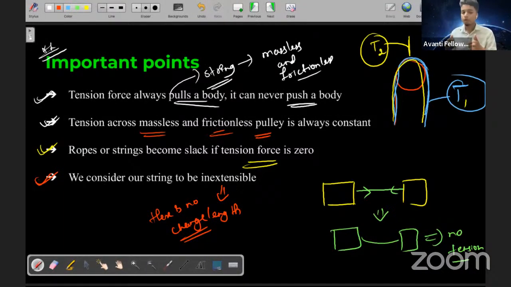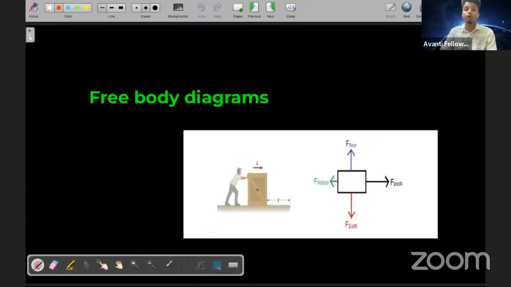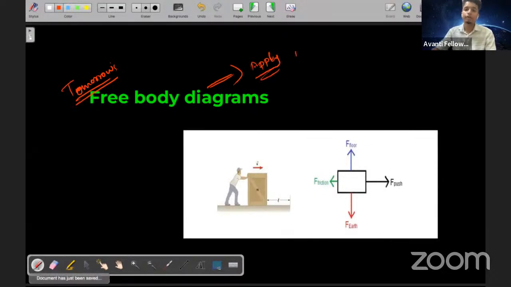Since the time is up and we have only 3 minutes left, I'm going to end the class here today, and we will talk about the free body diagram in tomorrow's class. I'll tell you why: because it is very important to apply the Newton's laws. First we studied tension, now that we have done tension, we will study free body diagrams. After the free body diagram, Newton's laws problems will be done easily.